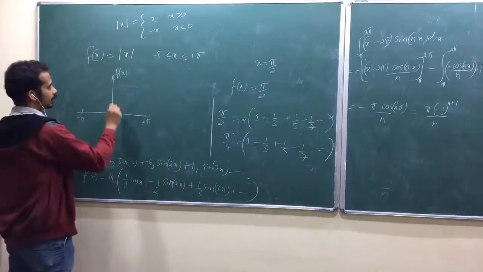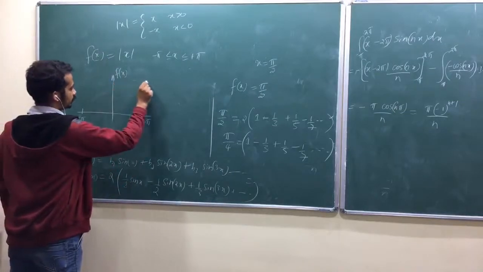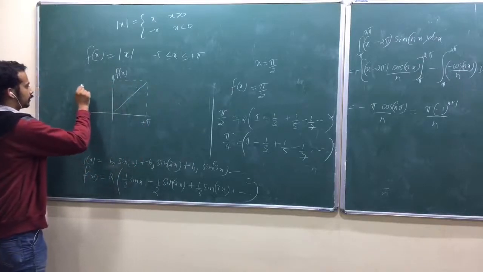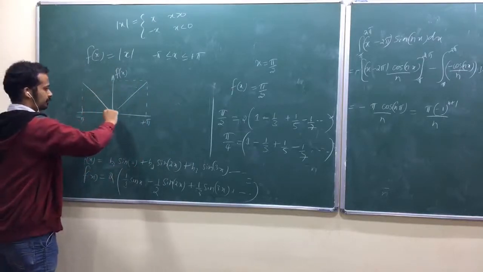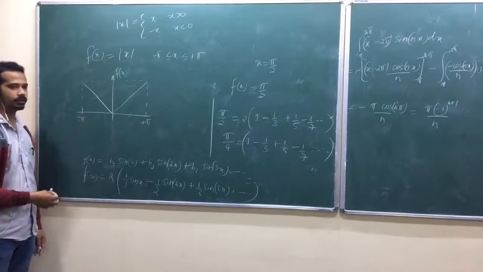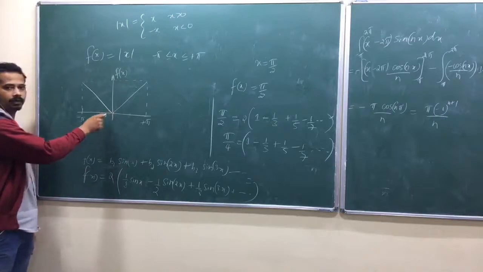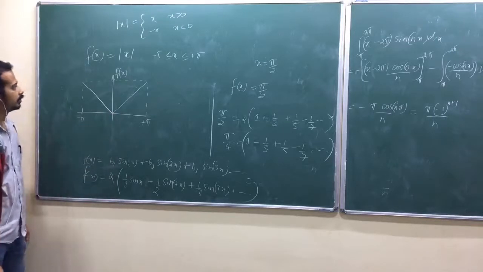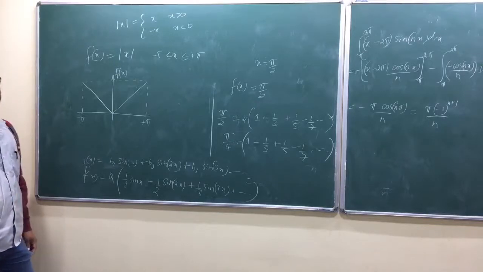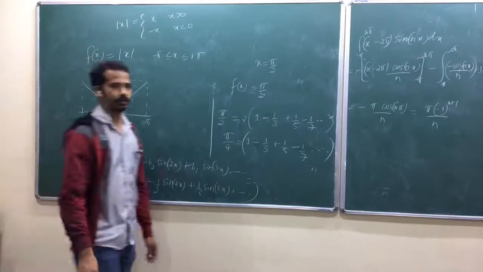So, f of x equal to x means it's a straight line, am I right? f of x equal to minus x, that's also a straight line but with negative slope. We have drawn this one, isn't it? It has a derivative discontinuity. The derivative doesn't exist, isn't it? So, now you need to expand this as a Fourier series. Is that okay? As a Fourier expansion.